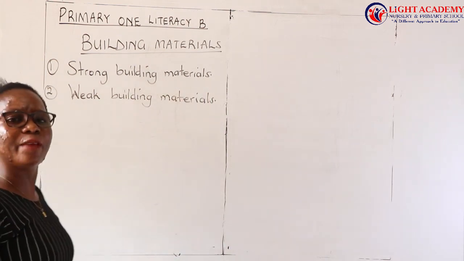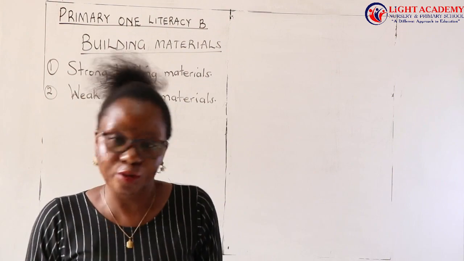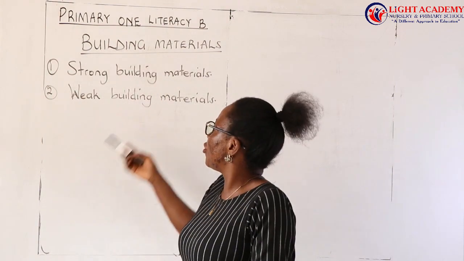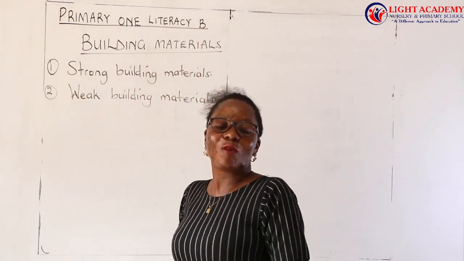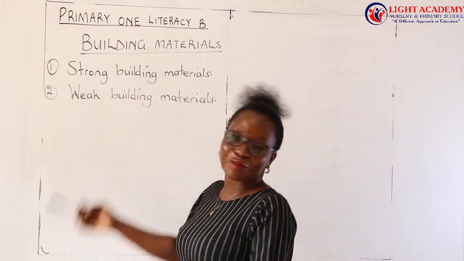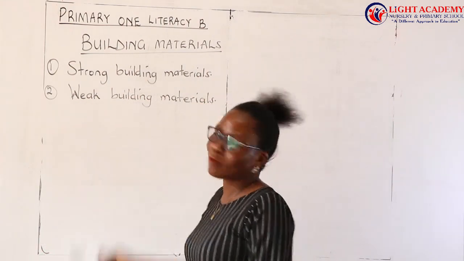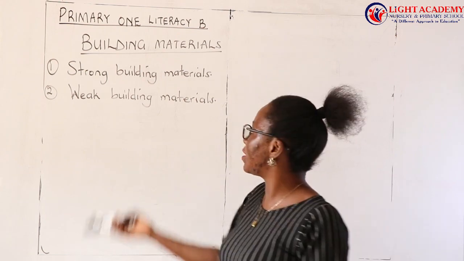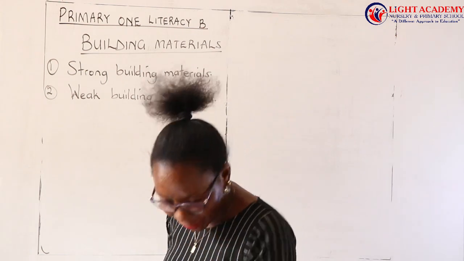These are the two types of materials that we have. So it's up to you to choose which material to use to build your house. If you want a permanent house, of course you will choose the strong building materials. And if you want a weak house, you will have to choose the weak building materials.